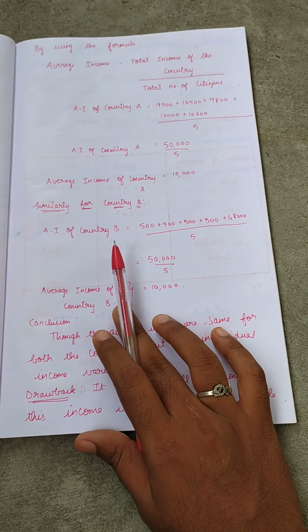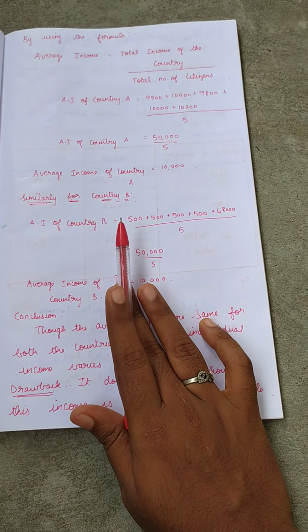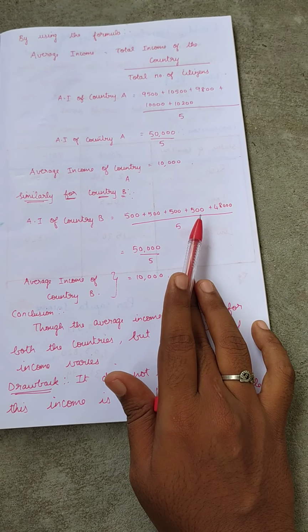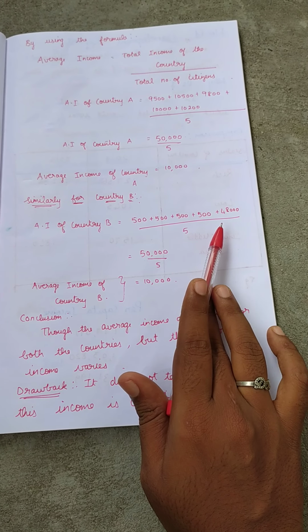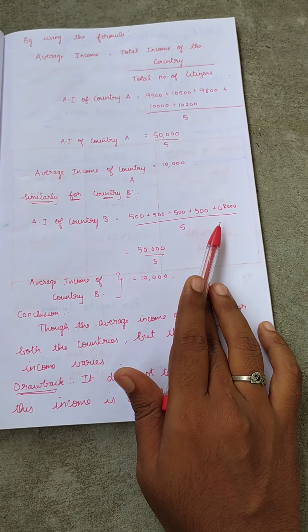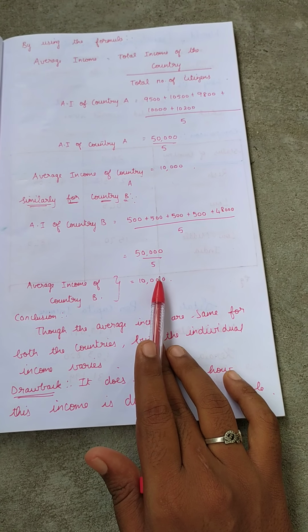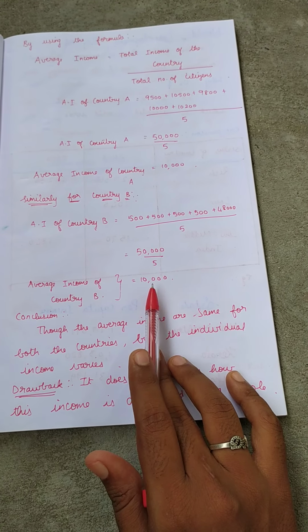Similarly, we are calculating the average income of country B. So 500 plus 500 plus 500 plus 500 plus 48,000. Here also we are calculating for 5 months, so total divided by 5. 50,000 divided by 5 is equal to 10,000.